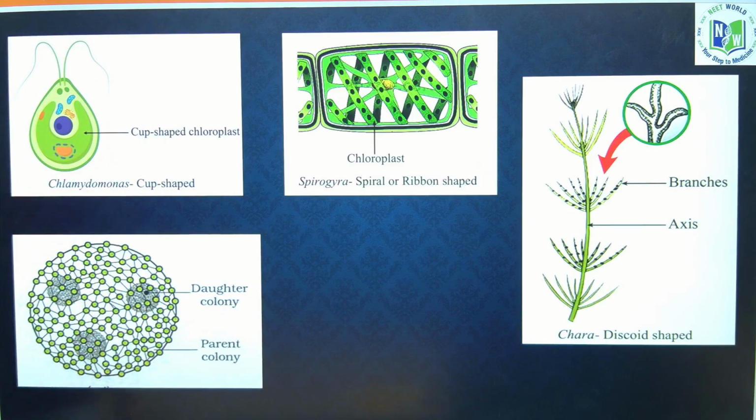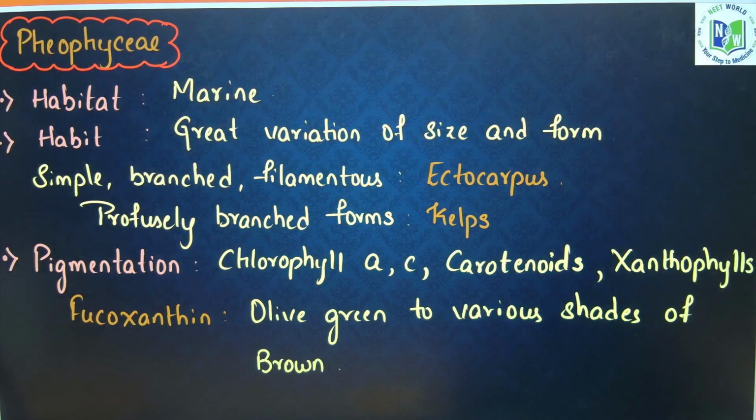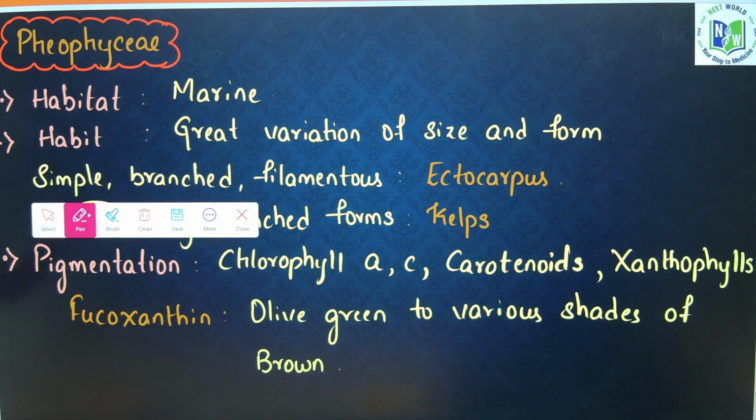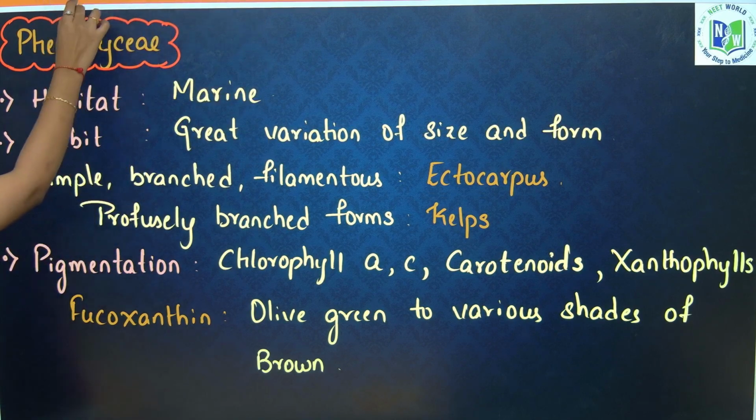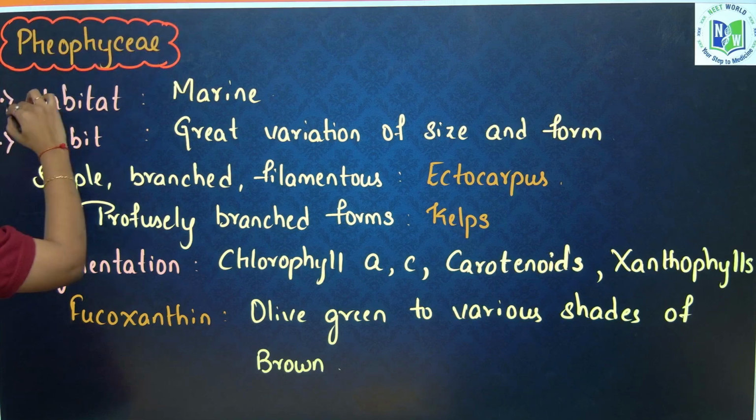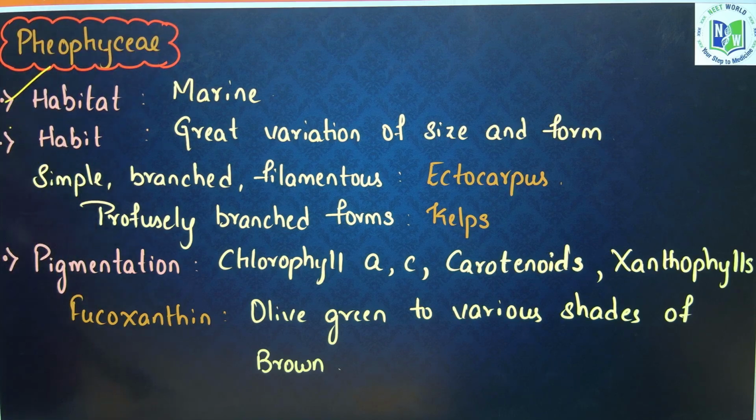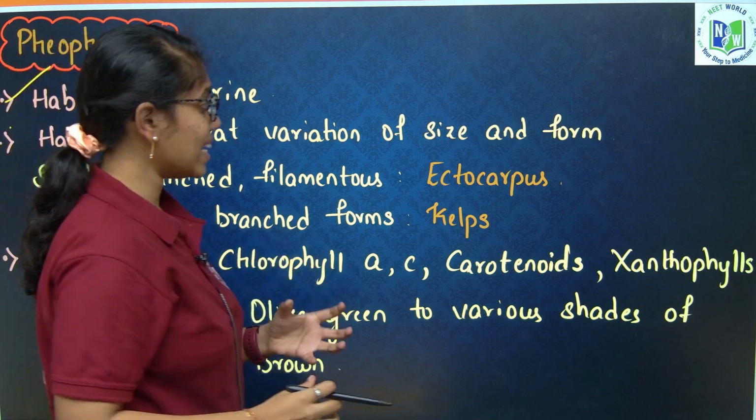Next class under algae is Phaeophyceae. The habitat of Phaeophycean members is marine. They show great variation in size and form.